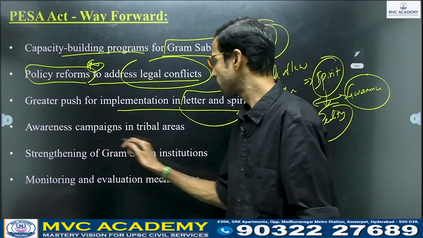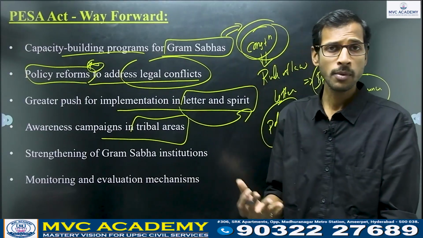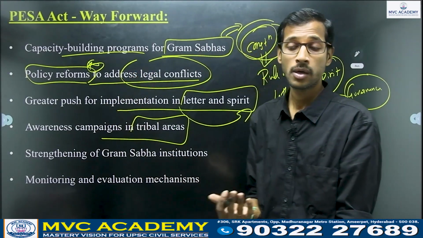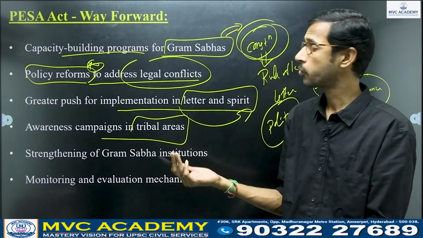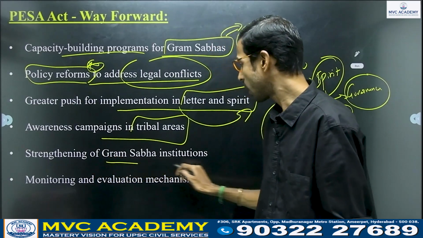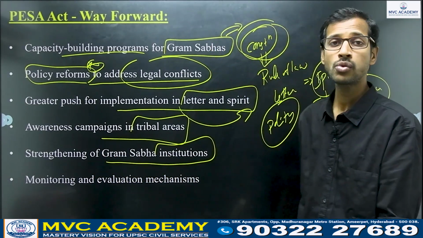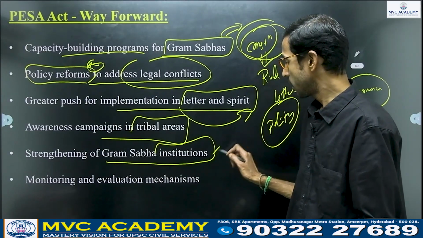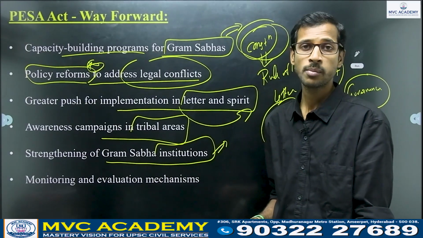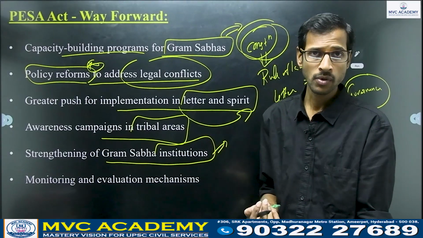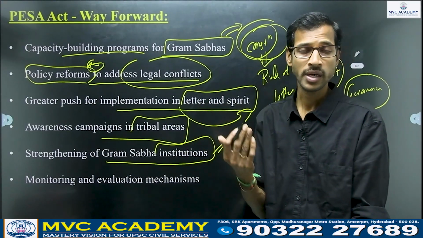So, awareness campaigns in tribal areas. Tribal people should be aware of their rights, whatever rights we have from the Forest Rights Act, PESA Act, etc. Strengthening of Gram Sabha institutions also. They have to strengthen Gram Sabha institutions here, by training themselves and skill development, the Gram Sabha has to play a role. They are enjoying so many powers regarding the PESA and also the Forest Rights Act, right?